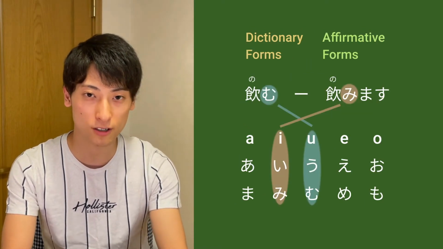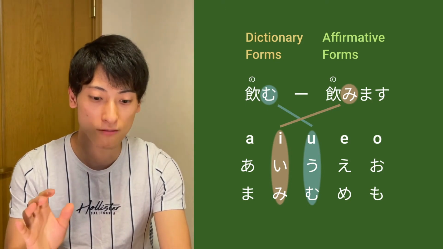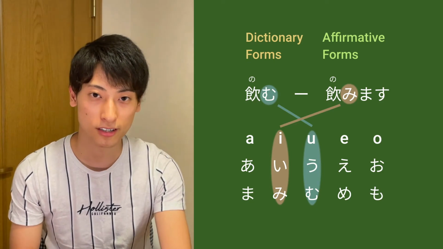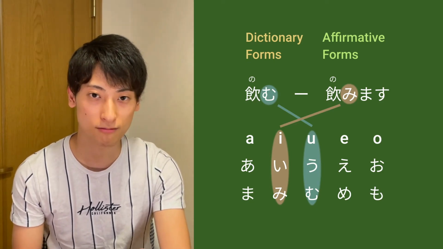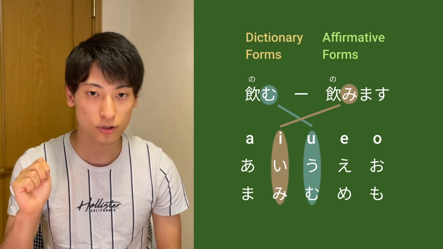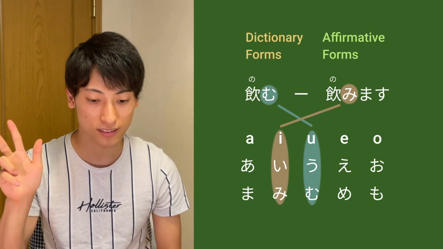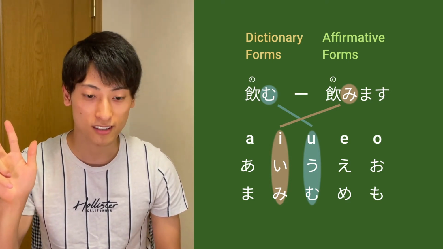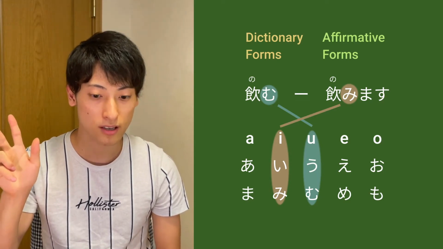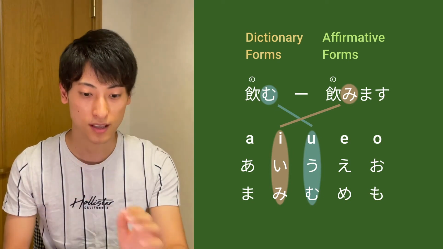Okay, all the U-verbs end with the character that is at the third of hiragana row. So for example, nomu, the character is mu, right? Mu is in the row of ma, mi, mu, me, mo. And mu is at the third, ma, mi, mu, this one. And you have to change this into the second character, in this case, mi, and then put masu. So it's gonna be nomimasu.